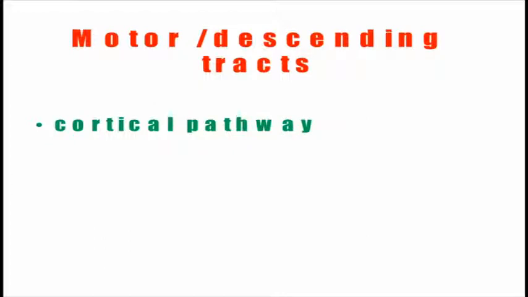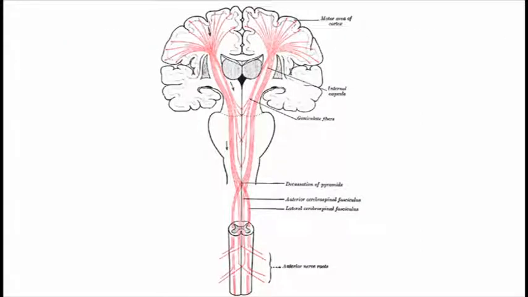So first of all, we will talk about the motor descending pathways. Motor or descending pathways, they are tracts. So first we will discuss the cortical pathway. As I told you, these are the cortical pathways. As you can see, it arises directly from the prosencephalon from here, and these neurons are forming this kind of